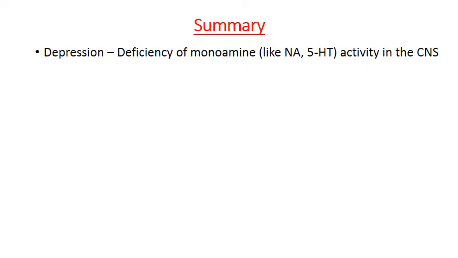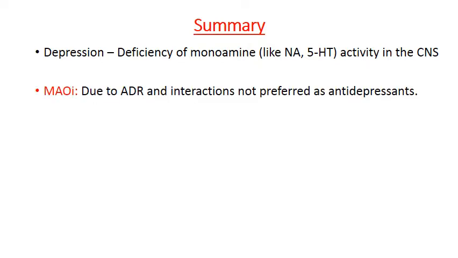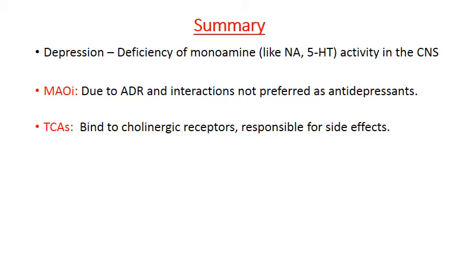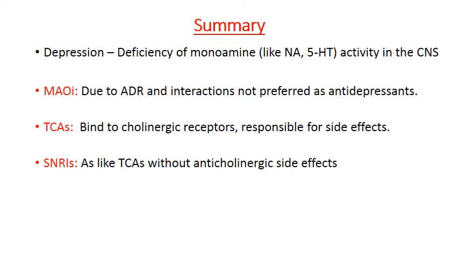The typical antidepressant drugs like monoamine oxidase inhibitors have various adverse drug reactions and interactions, so they are not preferred as antidepressants. The second one is tricyclic antidepressants. They block the uptake of noradrenaline and 5-HT, but additionally they bind with cholinergic and other receptors and produce various side effects.